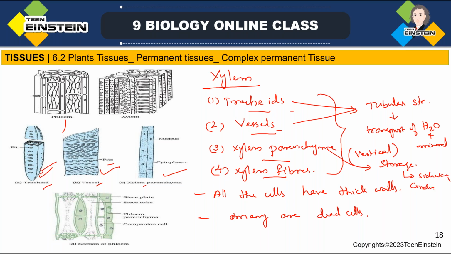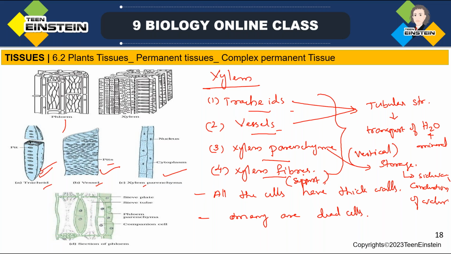Sideway conduction of water. Which one? Xylem parenchyma, that is helping for storage of food, then sideway conduction of water. And here we said xylem fibers. Xylem fibers mainly have a supporting function. Support, that is the main function of xylem fibers. So complex permanent tissue, in that first one is xylem.